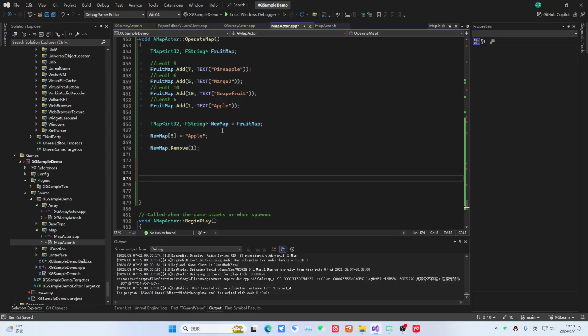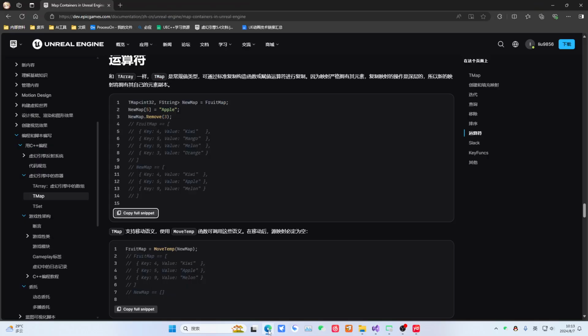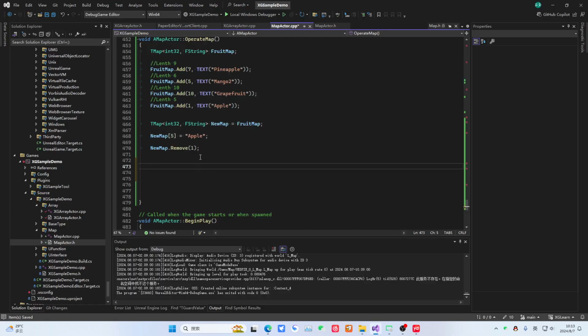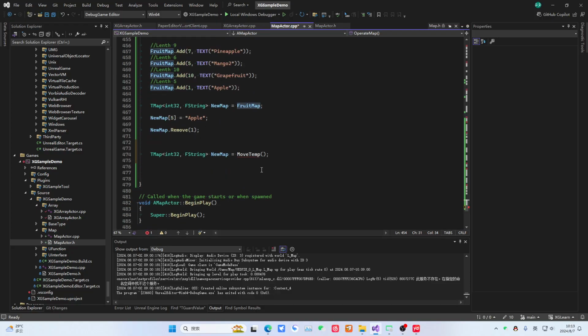Similarly, if we modify this host, then I still hope we go. Of course, we won't need this after I modify it. I want to just move the original one over. We can do this. Then let's define another host. Let's call it labmap2, and then it equals multemp. Just move it over. This element count should be cleared, and in order to avoid problems, we will set it to 2 equals 1. Okay, now I'll execute this.